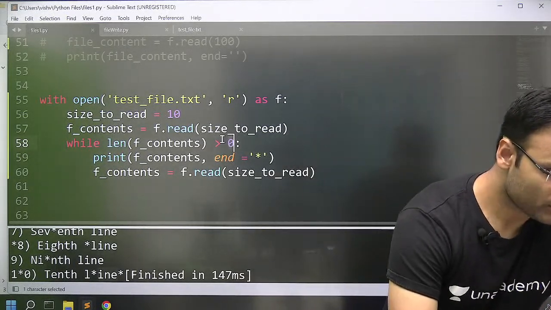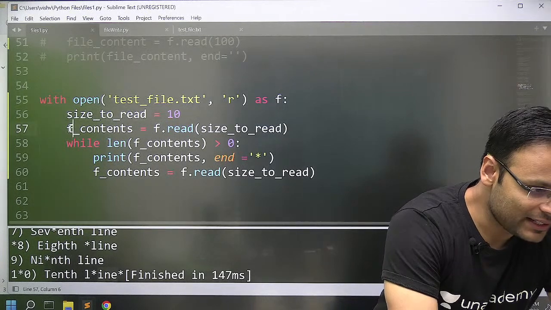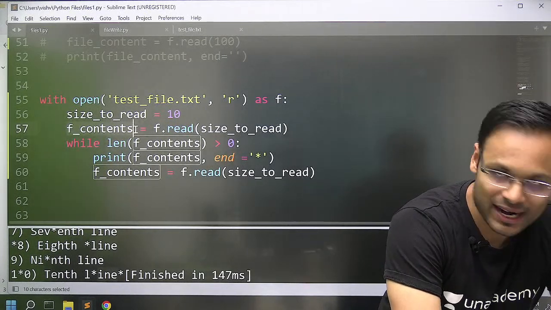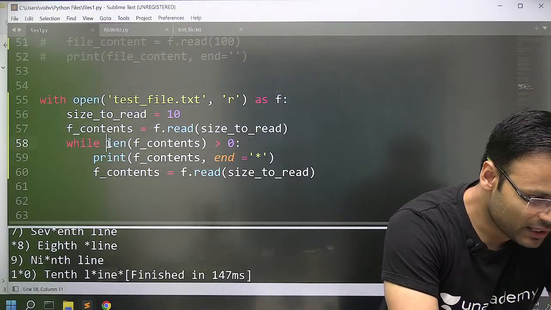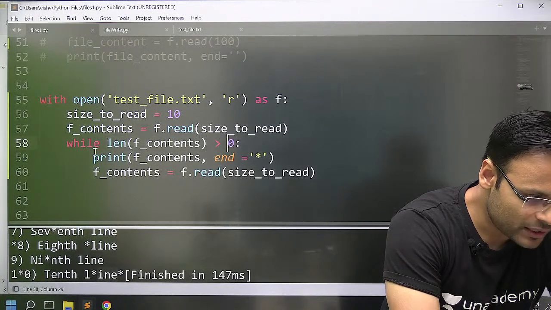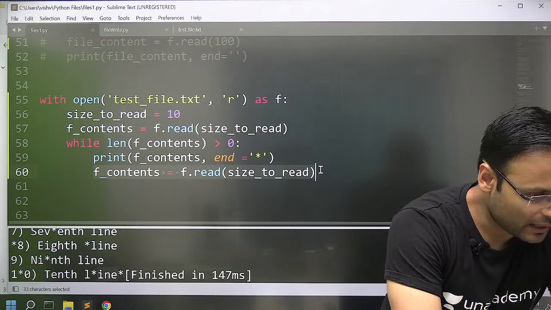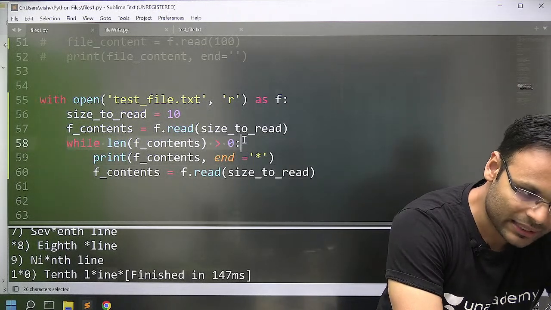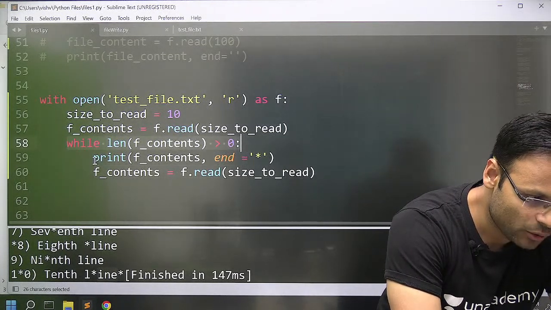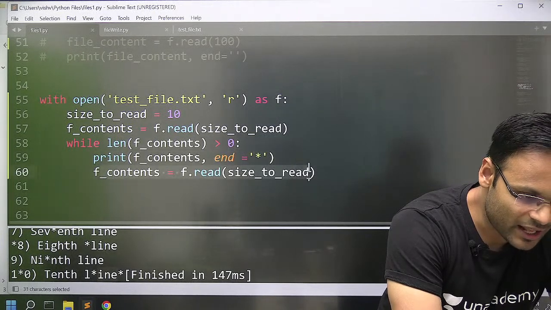So what did you do? First, you tried to read the starting 10 characters into f contents. Are the starting 10 characters there? Yes. Is the length of characters greater than 0? Yes. So print it, ending with a star, and read another 10 characters. Fine, you go up. 10 characters are there. Yes, greater than 0. Print those 10 characters and read another 10 characters.